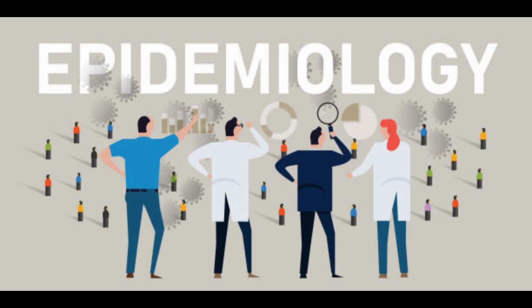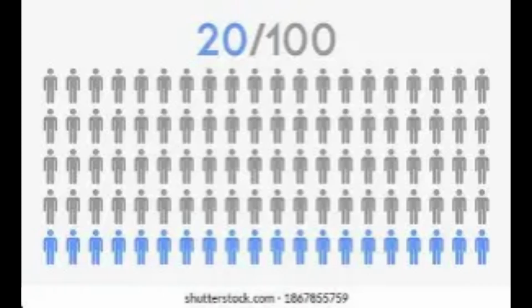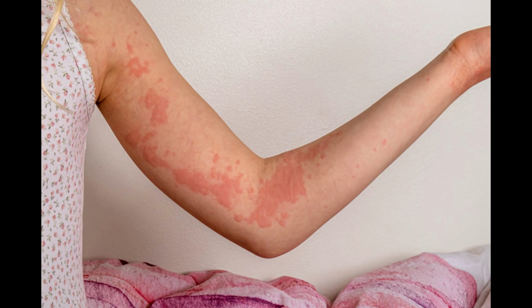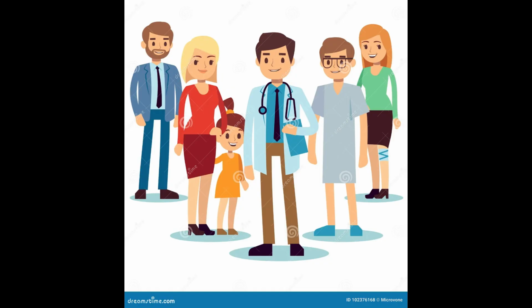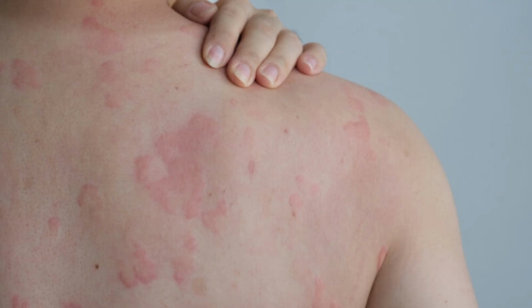Now let's talk about the epidemiology. About 15 to 20% of the general population experiences acute urticaria at least once in their lifetime. Chronic urticaria occurs in 2 to 3% of the general population. The duration of acute urticaria is less than 6 weeks. More than 2/3 of cases of new onset urticaria will resolve in this time frame and often resolve within 1 week. In chronic urticaria, signs and symptoms appear 2 to 3 days a week for more than 6 weeks.